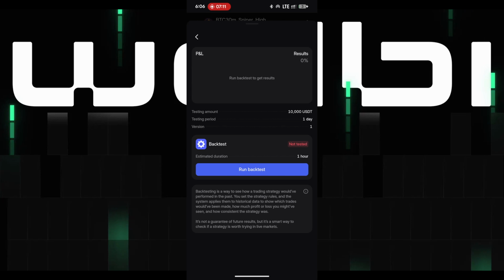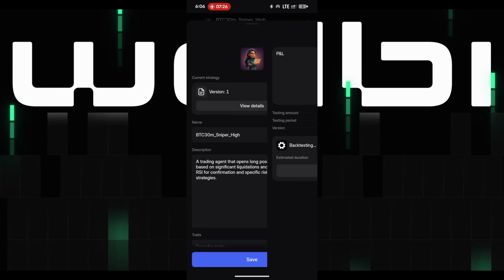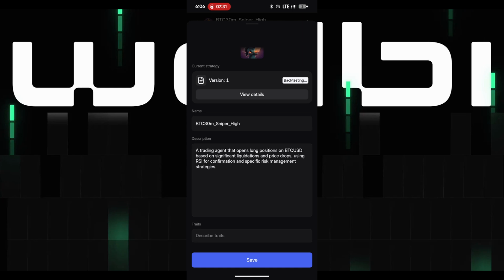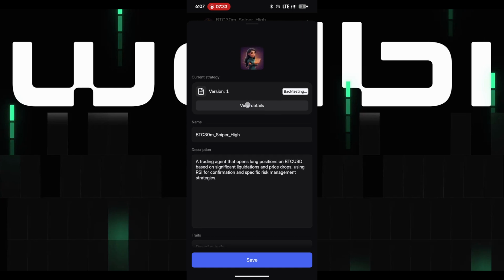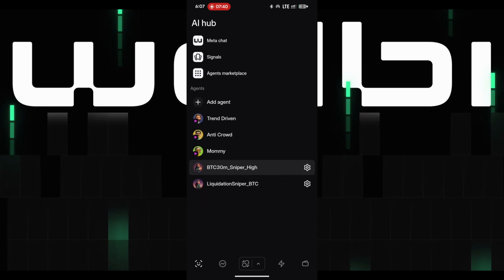I just clicked on backtest. Now it's going to backtest. You're going to run the trade, right, for one whole day and see how it's going to perform using demo money. You can see it's 10,000 USD. So run backtest. So the backtesting is in progress, right? I can close this. Then I'll come back to check to see how the bot is performing. You can see backtesting is still going on. So it's that simple to create your own bot.